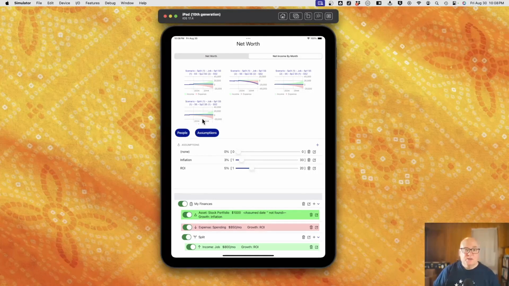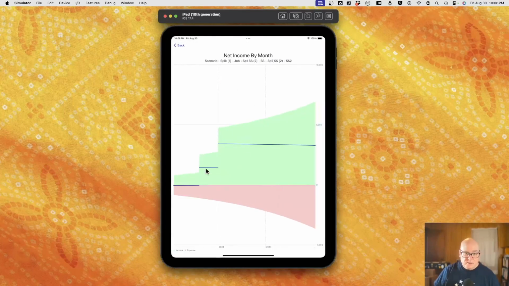Okay, and what you can do with these is you can go look at them and get details. So this one, we have Social Security for the two spouses kicking in at different times, and you can see when that income stream comes in, your line goes from slightly negative to not too bad, and then the second one kicks in, and you have growth on it, but you're growing income, but your line is still high.